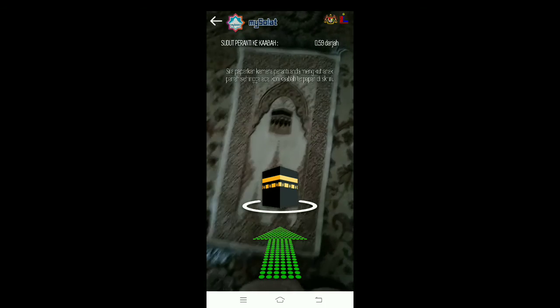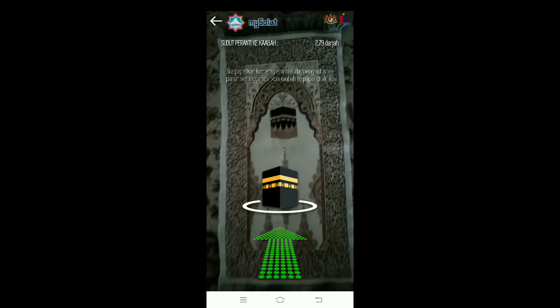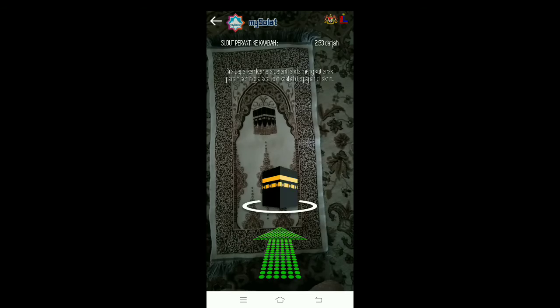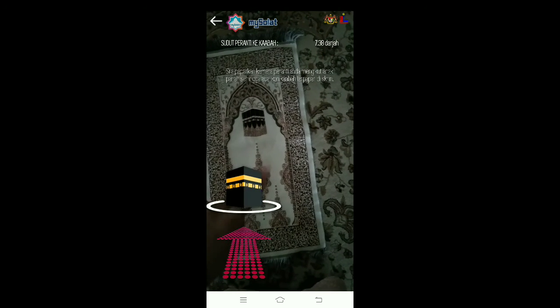So this is how it will look if I turn on the augmented direction. Okay, the green is what we consider correct, and then you find the negative degree. So this is what we call 3 degrees, not more than the 3-degree permitted deflection limit from the Qibla direction.